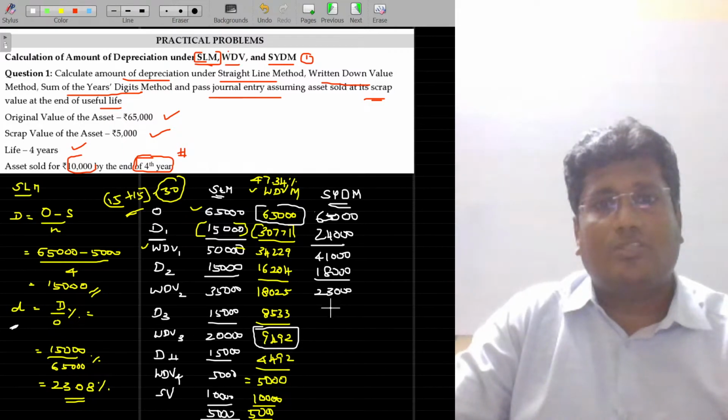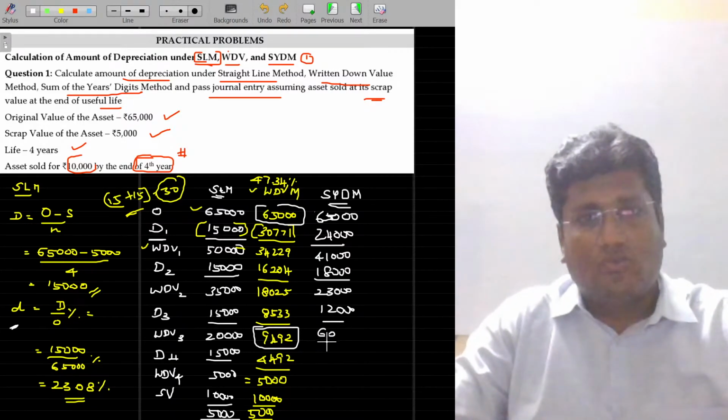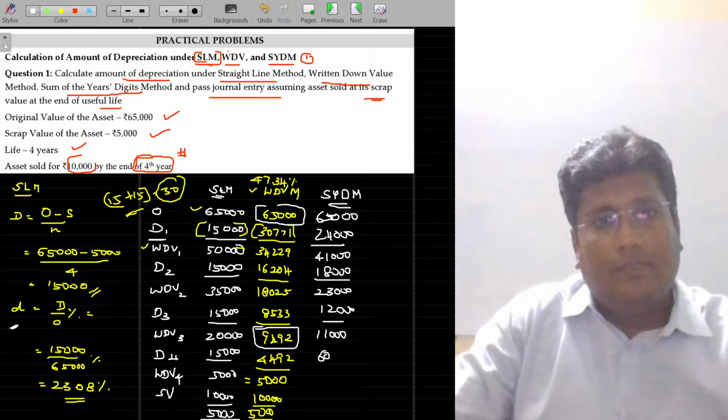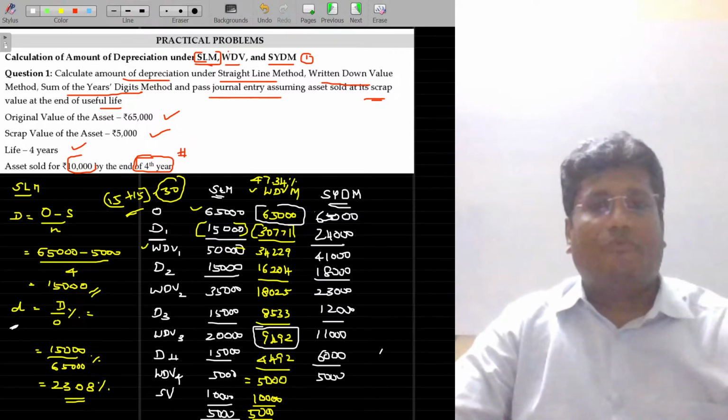The next year the depreciation being 12,000. Then it is 6,000 in the fourth year. The fourth year depreciation being 6,000. If I subtract, then the WDV value by the end of the fourth year being 5,000. Sold for 10,000 rupees, you will get the same profit here.